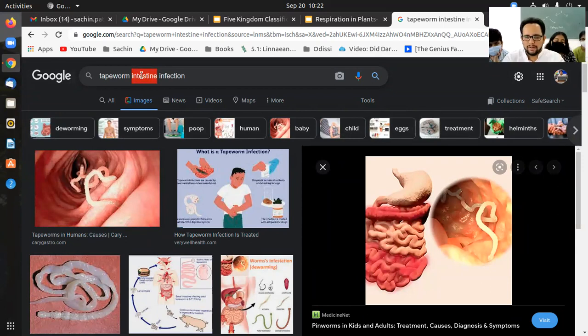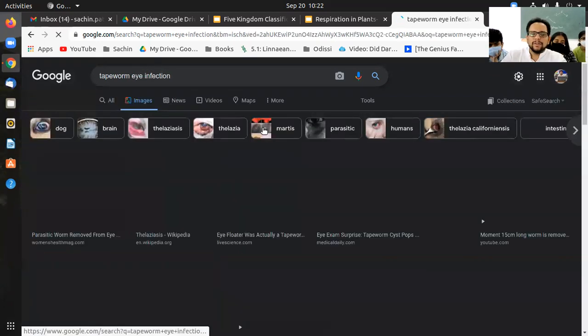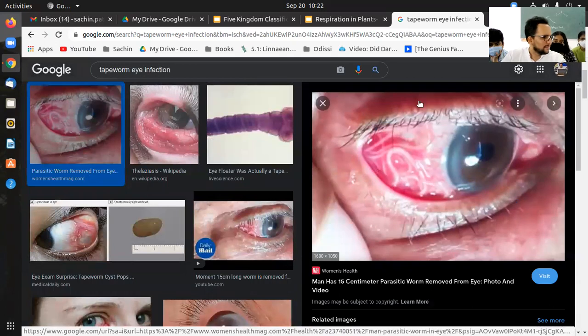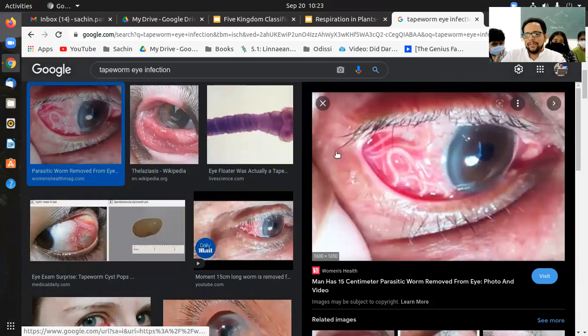They will of course become bigger and bigger, and they will interfere with the intestinal function. Like for example, in case of the eye, I will show that to you. So this is the eye infection with the tapeworm, and you can clearly see.